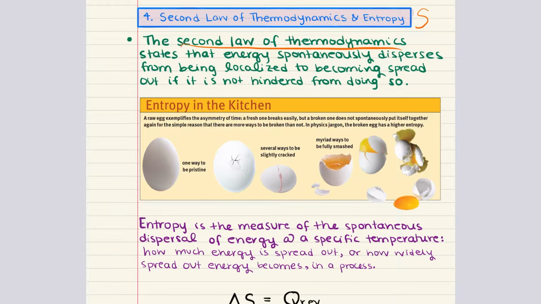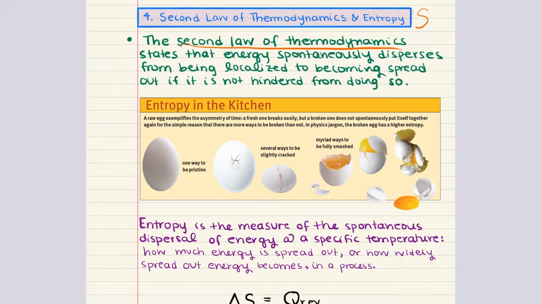This is sometimes referred to as the principle of increased randomness or the principle of maximum entropy, meaning that systems tend to evolve towards a state of maximum disorder. So for example, if you have a gas confined in one part of a box, then you remove the barrier, the gas molecules are going to spread out and fill the whole box. And that is because that state is more disordered. It's a higher entropy state.